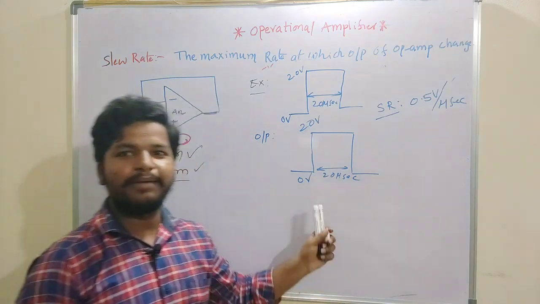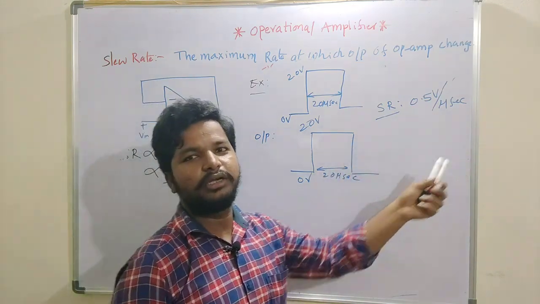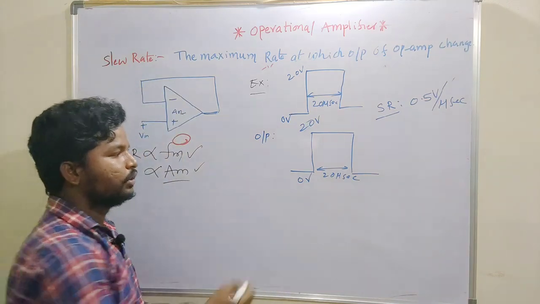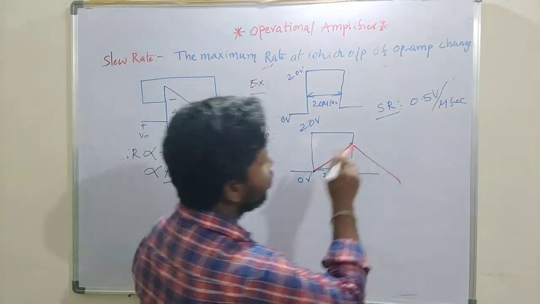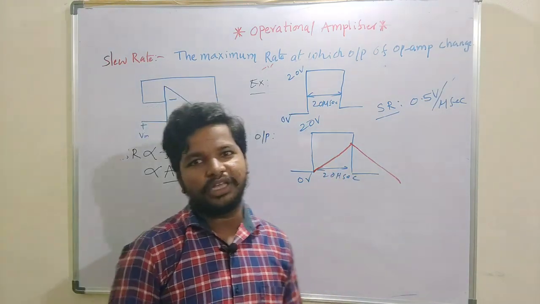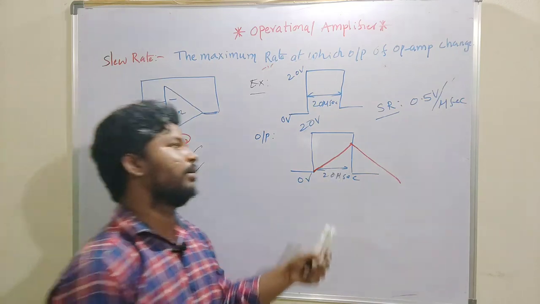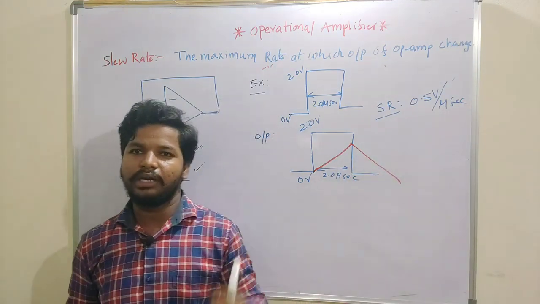But the time period of the signal is only 20 microseconds. Within the 20 microseconds, it only reaches 10 volts, so it will go only that far. So this given operational amplifier will not be able to follow the input signal because its slew rate is very low.